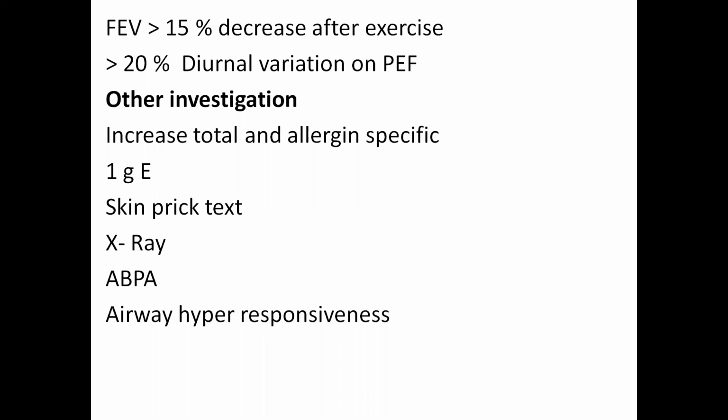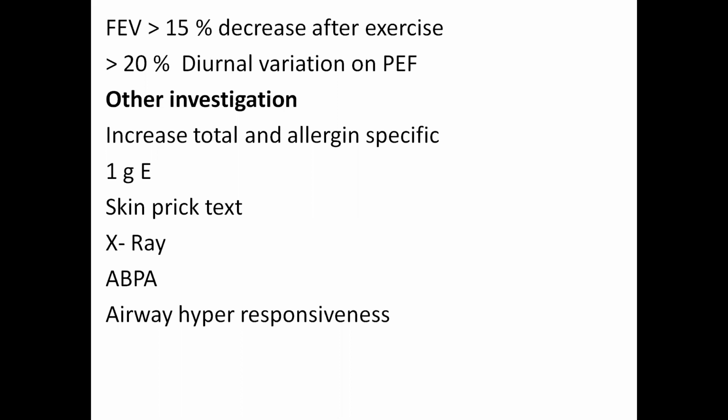Skin prick test, for example, patient is allergic to some substance, then a solution is prepared of that substance and skin prick is done. If the patient develops asthma, that means the patient is sensitive to that substance. Then the X-ray.